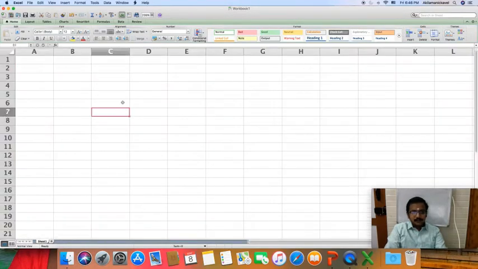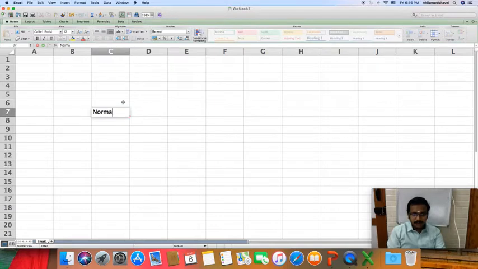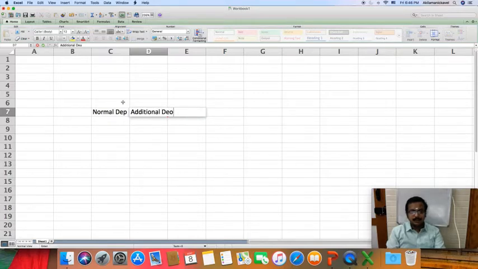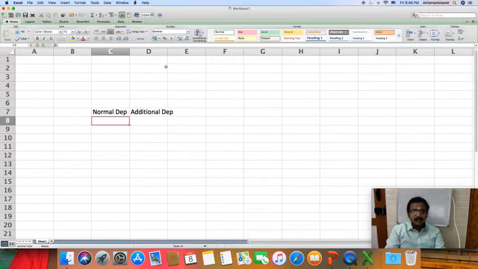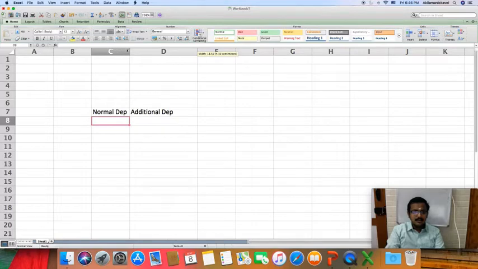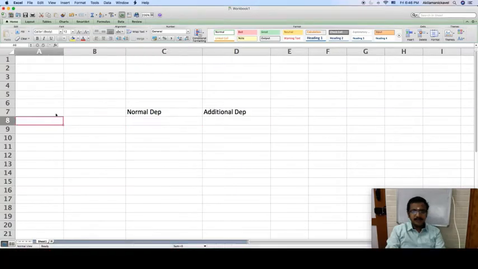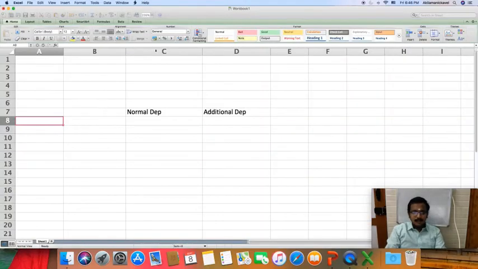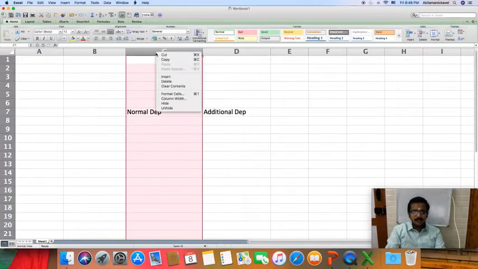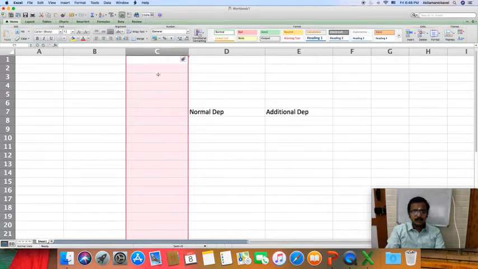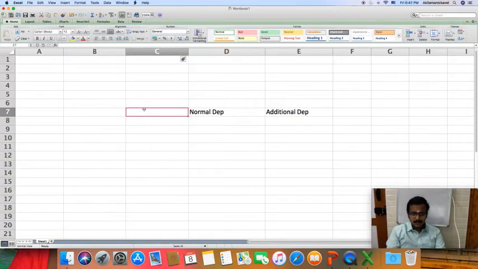So first, normal depreciation and additional depreciation. Okay. And date of purchase and what is the value of asset. So we will have another column, rate of depreciation.